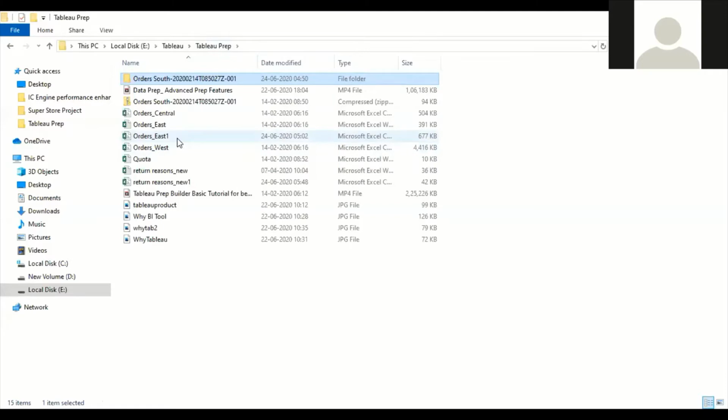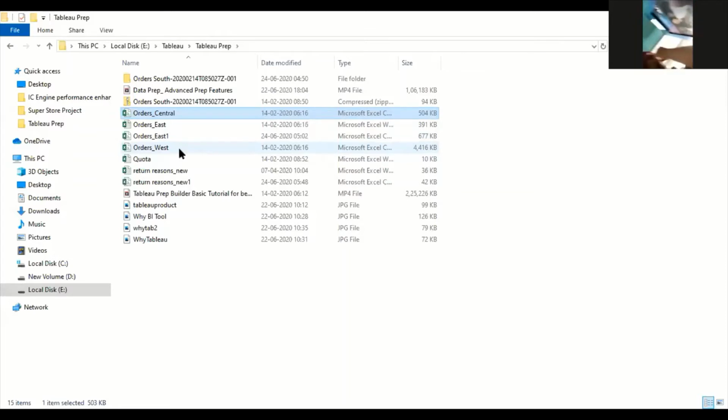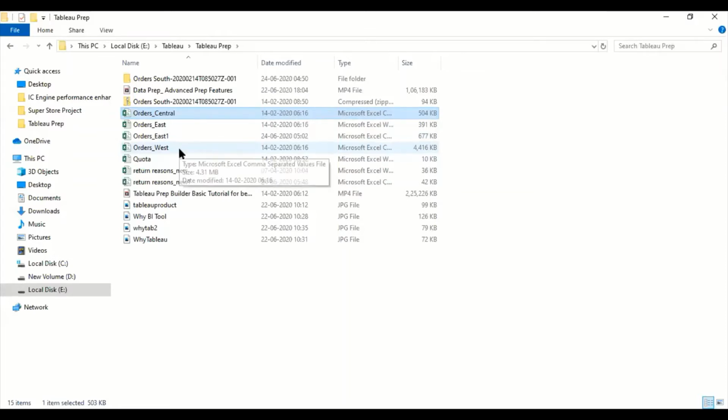other branches. Let us imagine that this company has other branches, in a central location. So I have the data of the central location, and in the same way east as well as the west. Now just analyze, I have 4 sheets. Imagine the branches are maintaining the 4 sheets and using different database systems. Let us say one branch is using Aurora, one branch is using JDBC systems, or one branch is using Excel. So what I will do is try to integrate all this using Tableau Prep, and we'll see what are the missing areas or where the data requires the cleaning process.